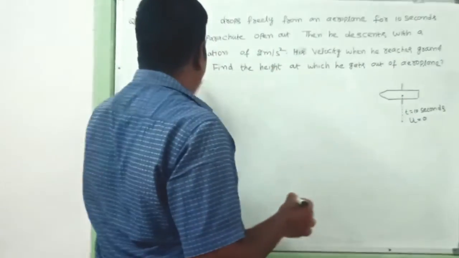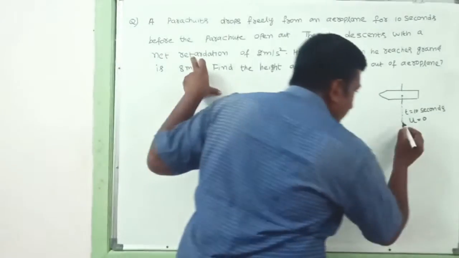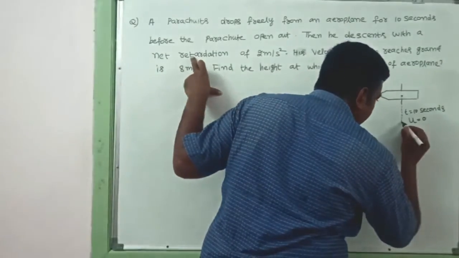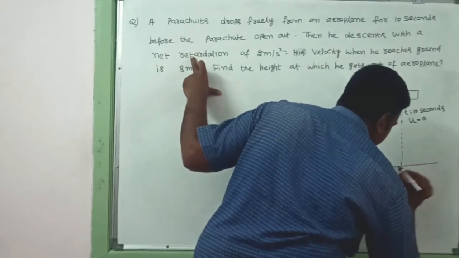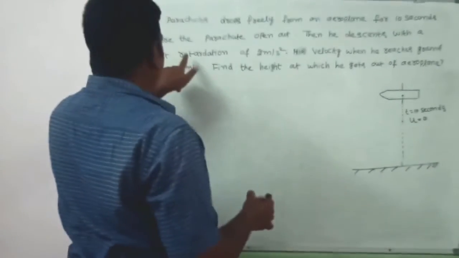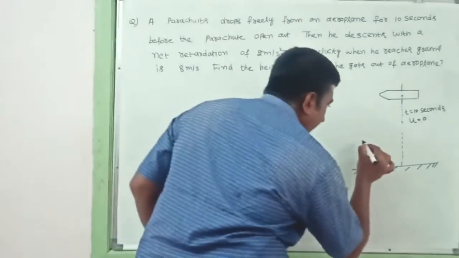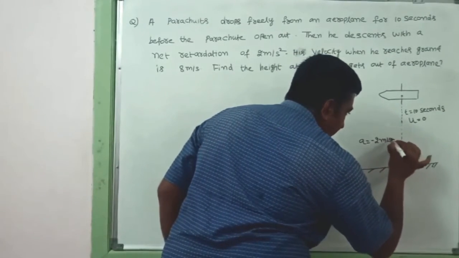Then he descends with net retardation. So that means from this point he will move downwards to reach the ground. This is the ground. A net retardation, that's here acceleration a is equal to minus 2 meter per second square.